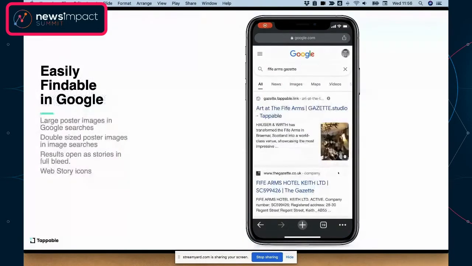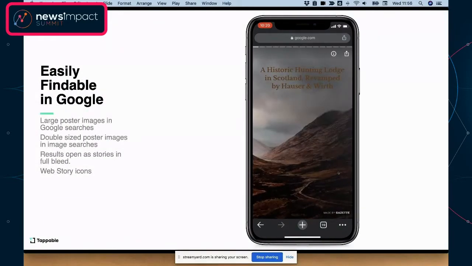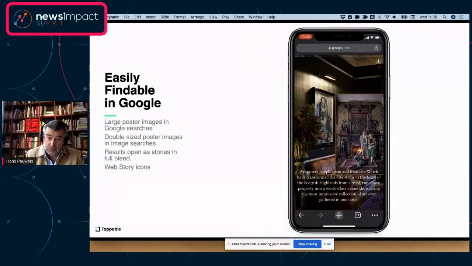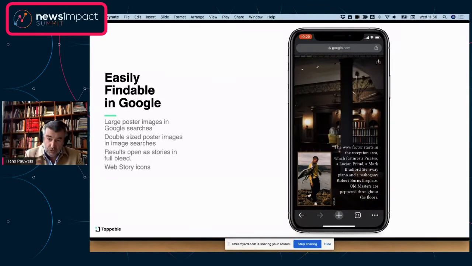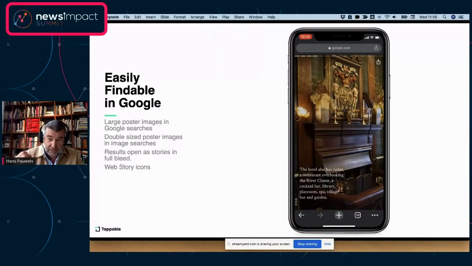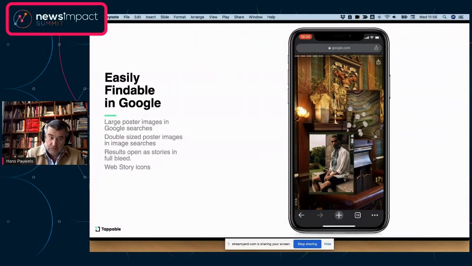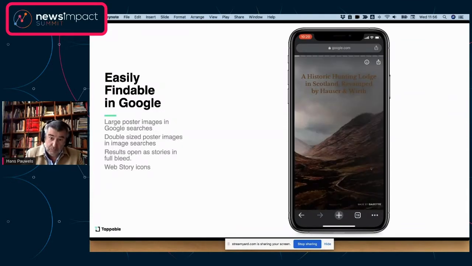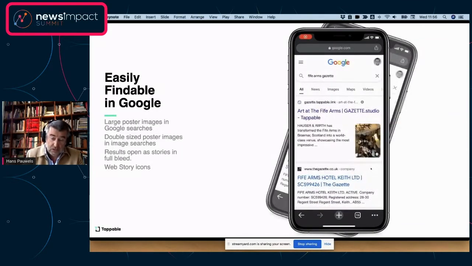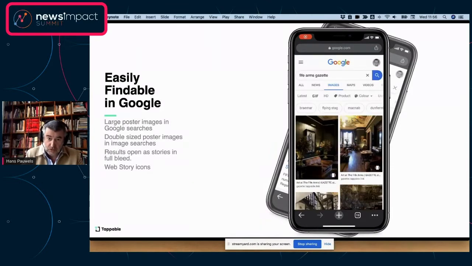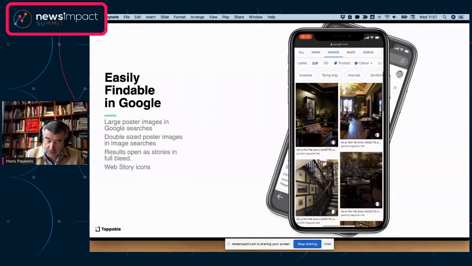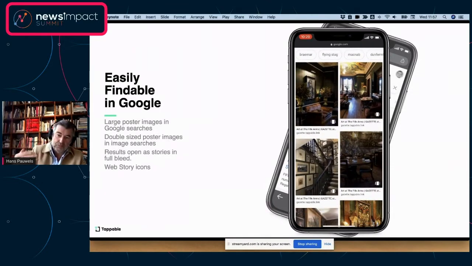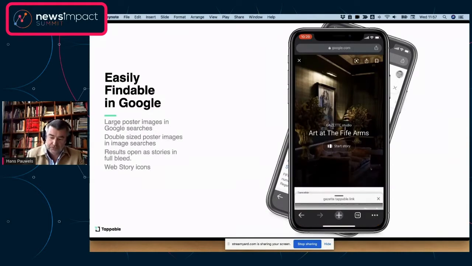In the meantime, we have to do with still large visual images and poster images on mobile searches with quite a bit of screen space in our searches here in Europe, for instance. And the same, more clearly even, applies to image searches. As you can see, all the images from the story are being presented in priority at the top of the screen.